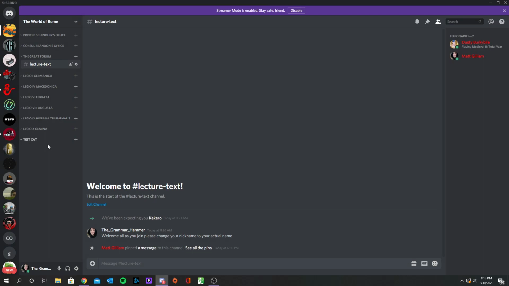Test cat, right? These will show up in all caps, so you don't really have to worry about typing it phonetically or whatever, because it'll always show up as all caps. Then what you can do is click and drag and move it wherever you want to put it. Now the green line highlights which one it will be located under. You want it at the top, it goes underneath the top. And then you just drag and drop.